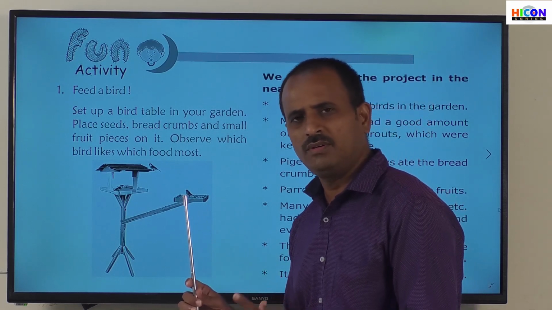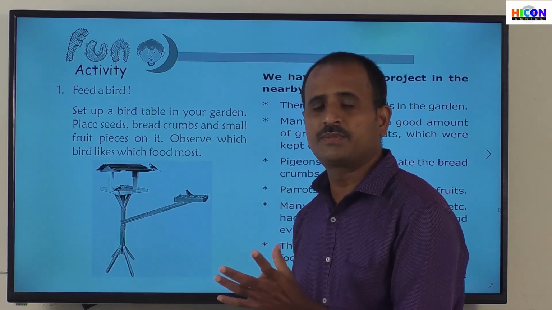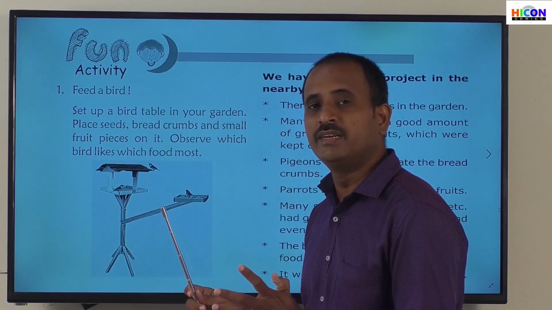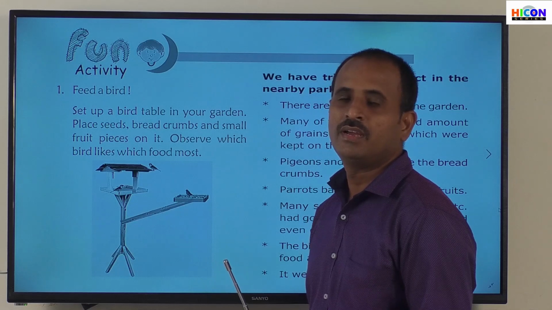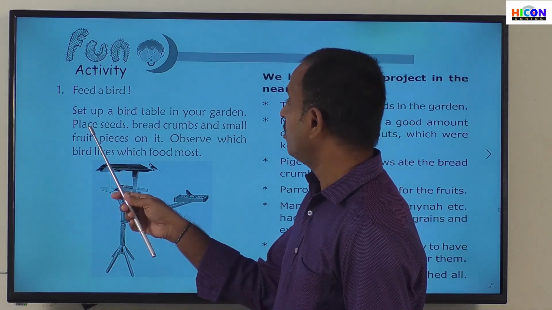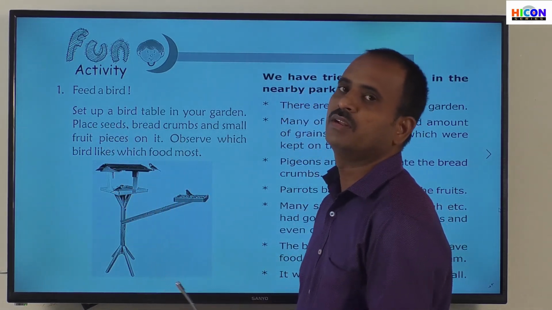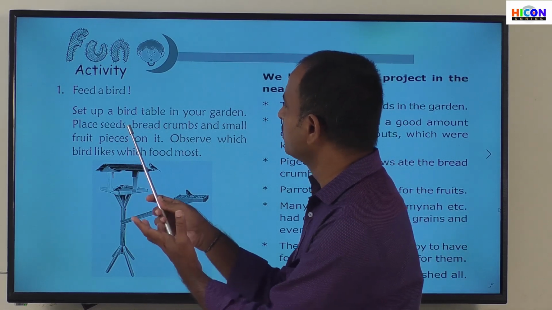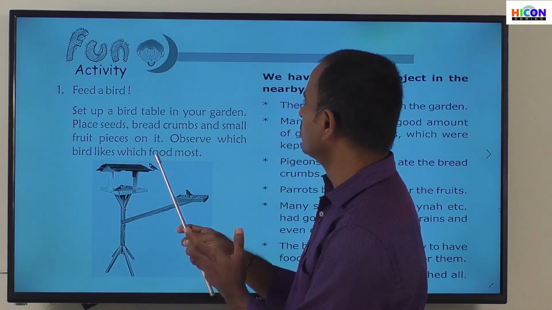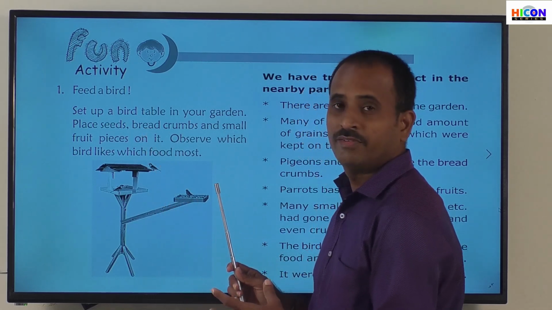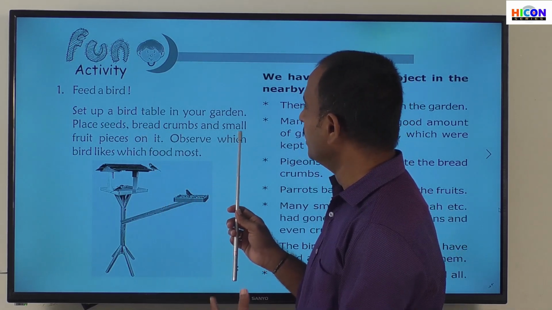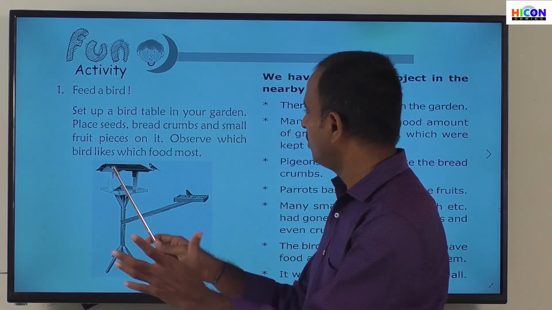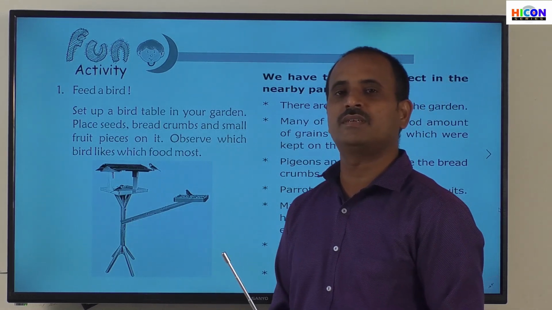If you observe, after some time, different types of birds will come near that bird table, and different types of birds eat different types of food items. All the birds do not eat all the food items you have placed on it. That means some birds eat seeds, whereas some birds eat only breadcrumbs, whereas some birds will eat small fruit pieces, but all the birds do not eat all the food items you have placed.